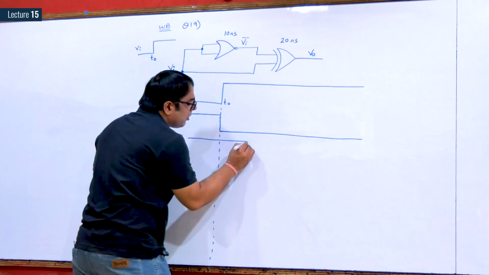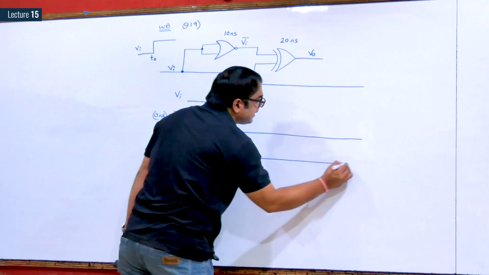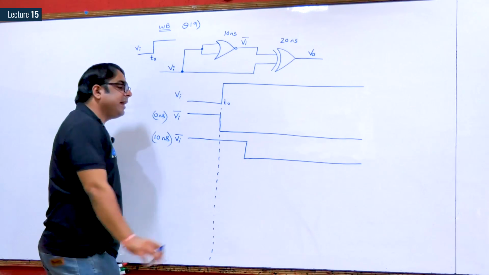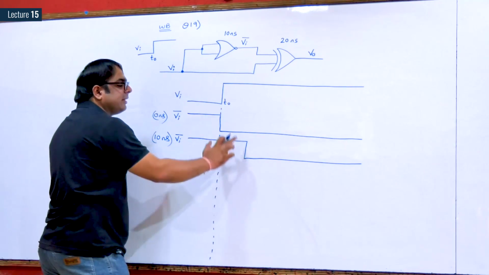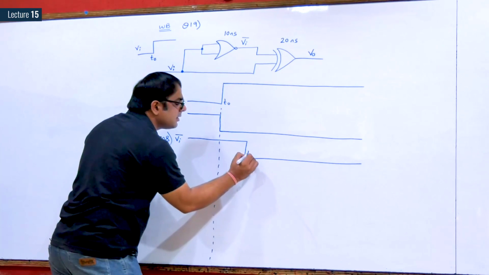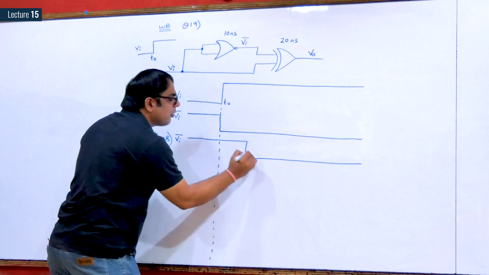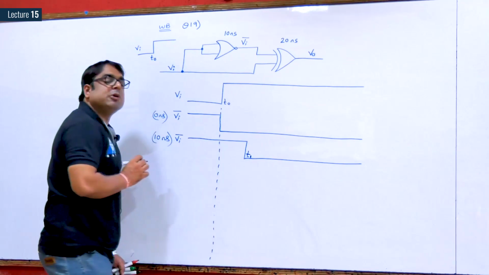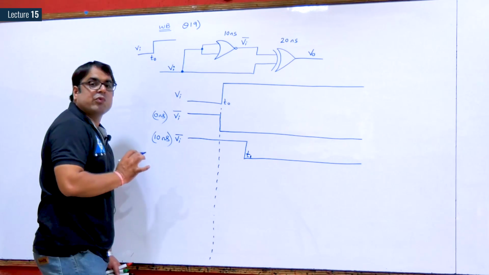Shift the waveform 10 nanosecond right hand side. So this is T0, this is T0 plus 10. According to the question, this is T1.